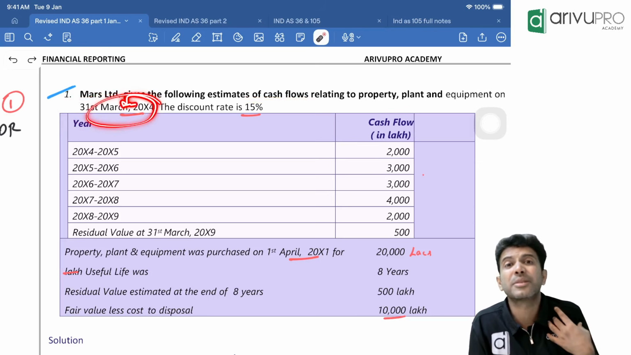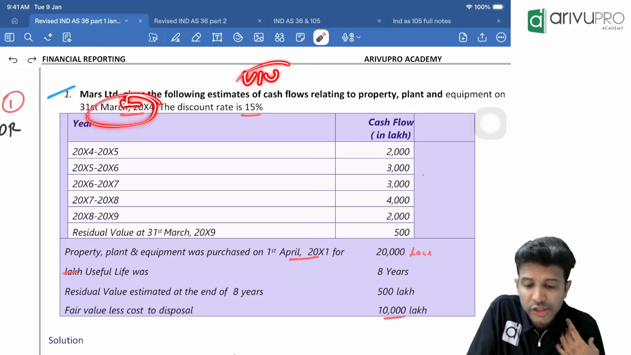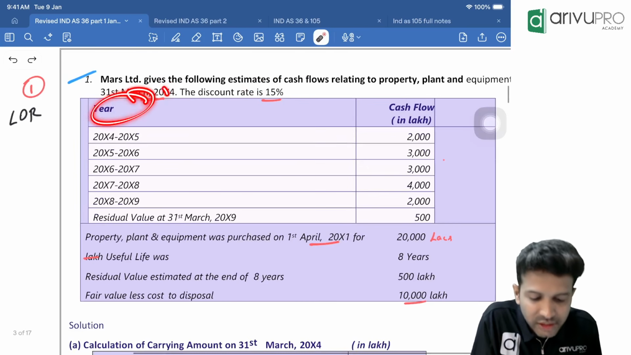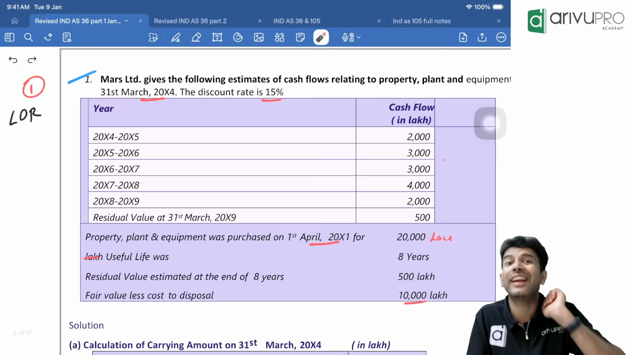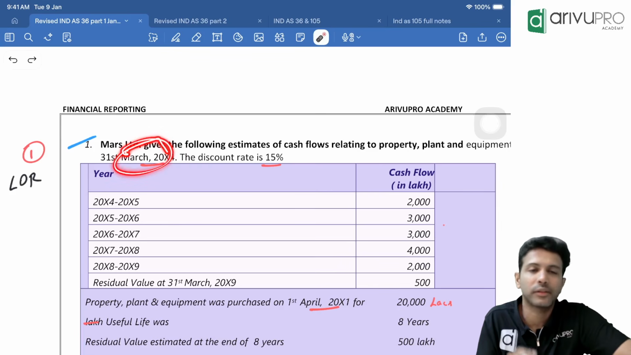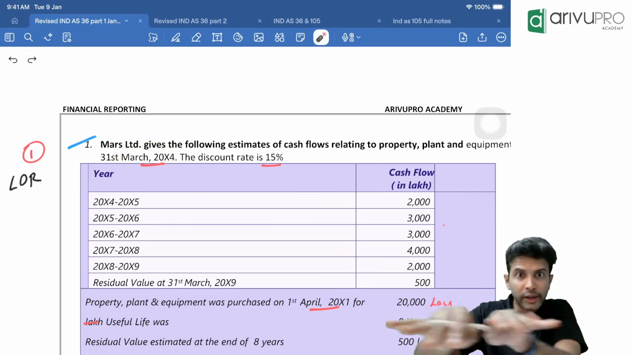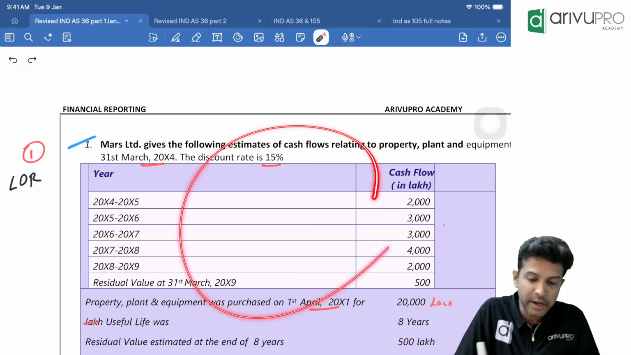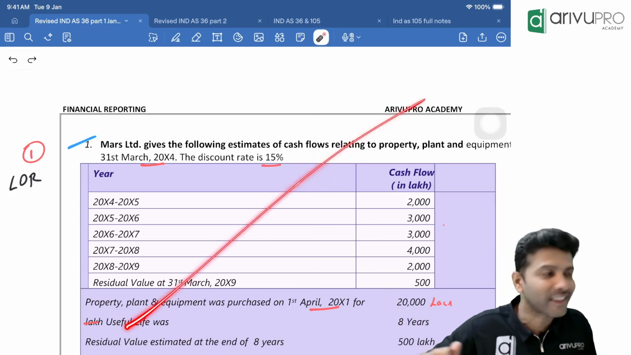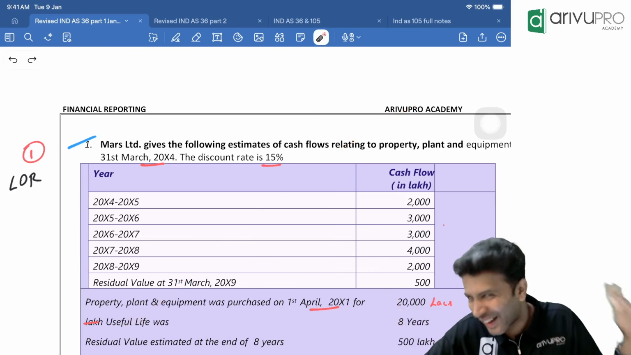Sir, when will you estimate future cash flows? Estimation of future cash flows means finding value in use. You are doing that estimate on 31st March 20X4, so indirectly what is the question trying to say? 31st March 20X4 is the date on which the indicator has come. So don't write a note in the answer saying impairment indicator date is not given, so I am assuming indicator has not come, so I will not calculate impairment loss. Don't do that. Okay.